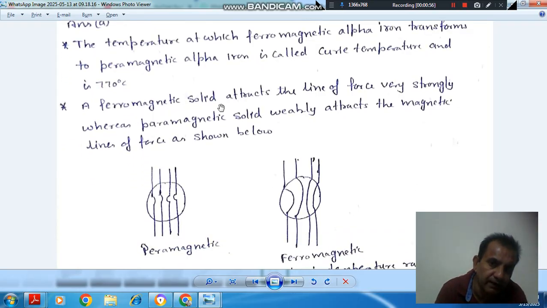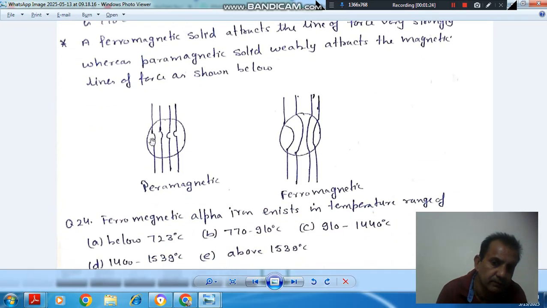A ferromagnetic solid attracts the lines of force very strongly, so here we can say there is large deviation. Whereas a paramagnetic solid weakly attracts the magnetic lines of force, as shown. So this is very weak. So this is your ferromagnetic, below 770 degrees Celsius, below Curie temperature, and this is above Curie temperature.